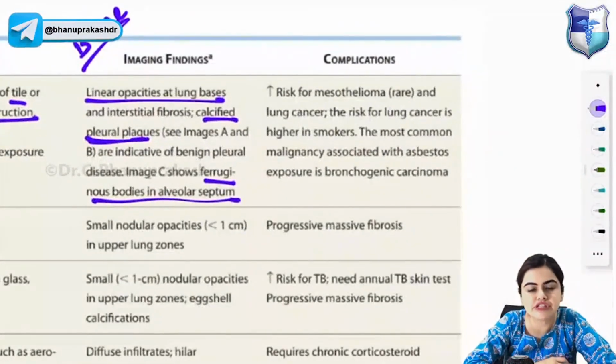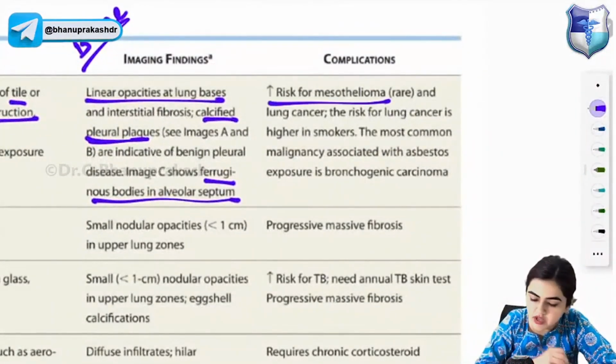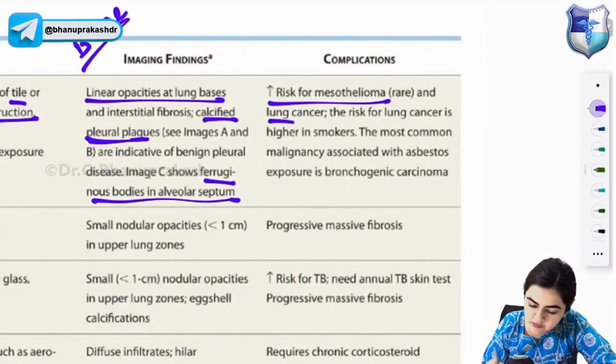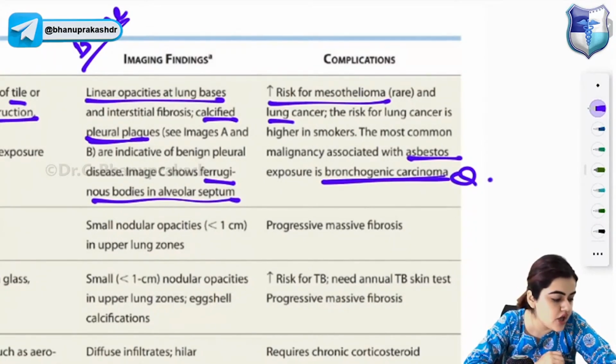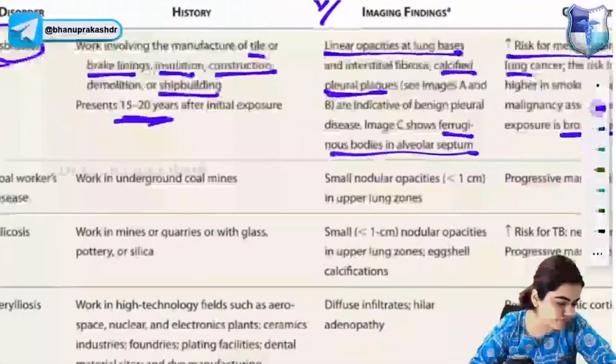Complications of asbestosis: there is increased risk of mesothelioma and lung cancer. The risk of lung cancer is high in smokers, and the most common malignancy seen in association with asbestos exposure is bronchogenic carcinoma.